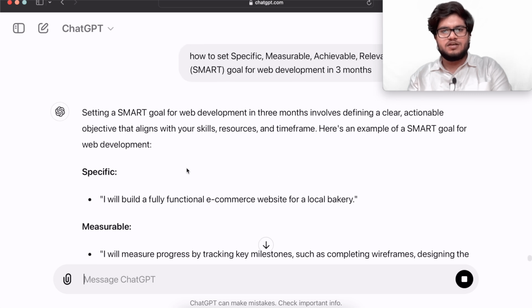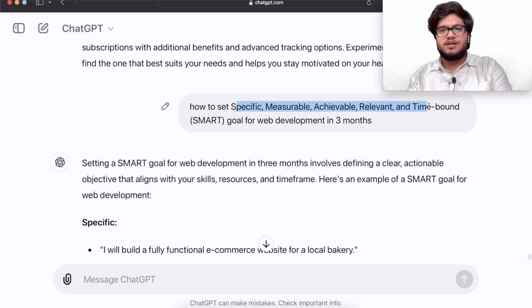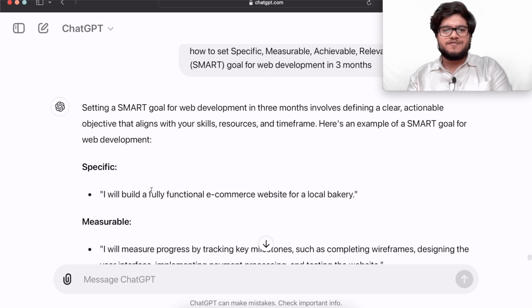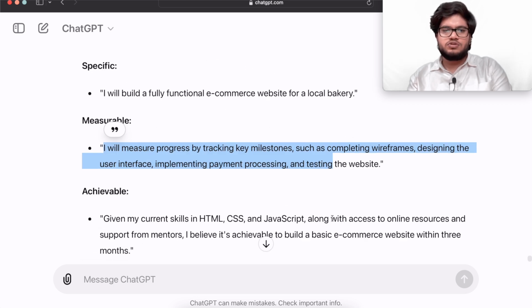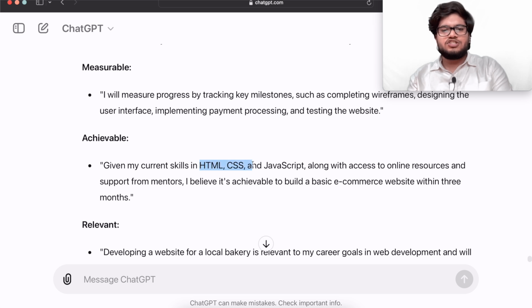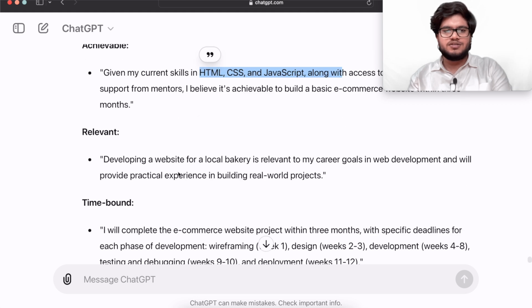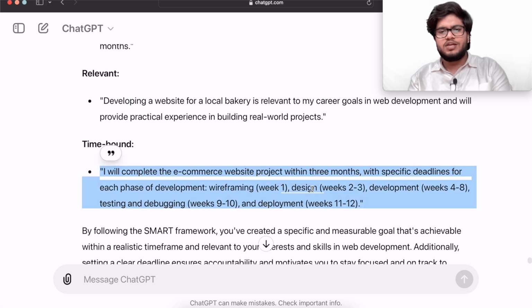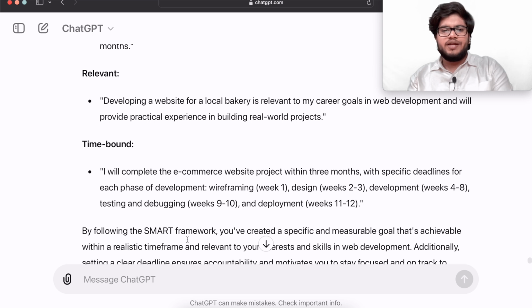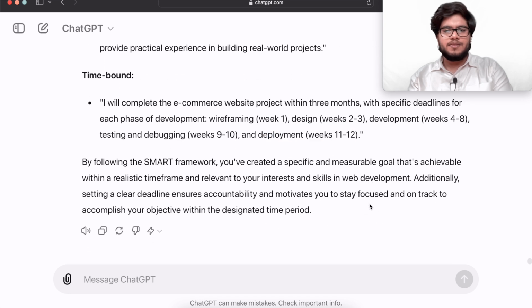The SMART goal is specific, measurable, achievable, relevant, and time-bound. So specific is what? I will build a fully functional e-commerce website for a local bakery. Measurable: I will measure progress by tracking key milestones. Achievable: given my current skills in HTML, CSS, and JavaScript, along with access to online resources and support from mentors. And relevant, time-bound: in week 1, I'll learn wireframing; in weeks 2 to 3, design; in weeks 4 to 8, development; then testing and debugging in weeks 9 to 10, and deployment in weeks 11 and 12.